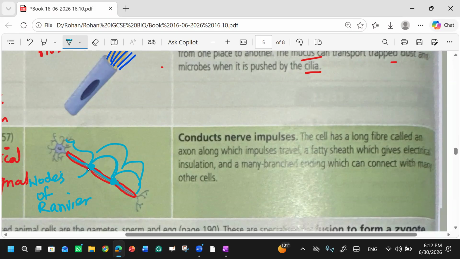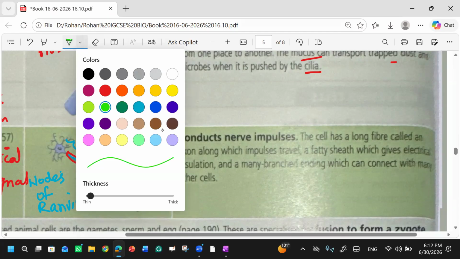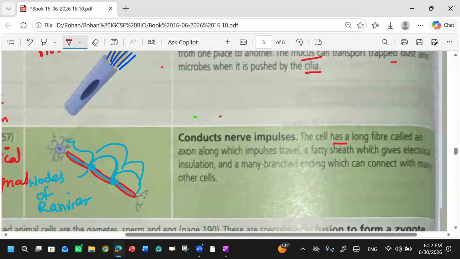So why does this immediate response occur? Because the nerve impulse travels from node to node. Now, what is the function of the nerve cell? The cell has a long fiber called an axon, along which impulses travel, a fatty sheath which gives electrical insulation, and many branch endings which can connect with many other cells. You see, there is an ending, this ending.